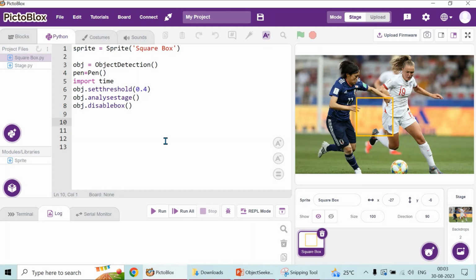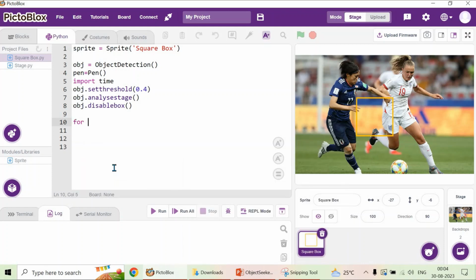I want to count the number of images that has to be detected. So this set of things has to be repeated, not only for one image. N number of images that is displayed in the stage has to be counted. So for that, instead of writing a forever loop, I am going to use a for loop. In this particular case, we have to use a for loop because that has to be executed the number of items on the stage, or the number of objects which is detected on the stage.